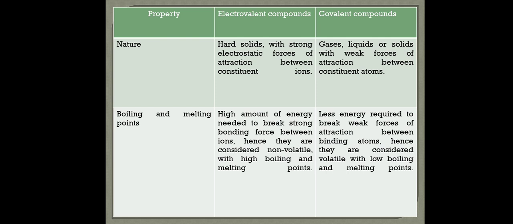Boiling and melting points. Electrovalent compounds need a high amount of energy to break the strong bonding force between ions. Hence they are considered non-volatile with high boiling and melting points. In respect to electrovalent, in covalent compounds less energy is required to break weak forces of attraction between binding atoms. Hence they are considered volatile with low boiling and melting points.